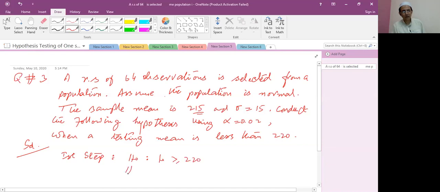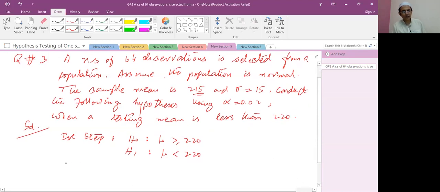The alternate hypothesis is mu is less than 220. So this is called the alternate hypothesis. What is the second step? What is alpha? Alpha you have given. It is 0.02. It means at 98%.